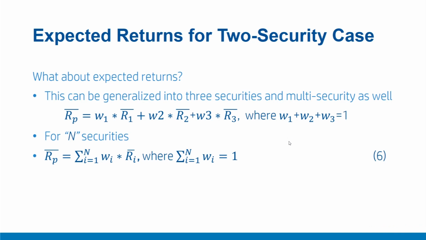And generalizing the result, total expected returns on portfolio R_P bar equal to summation i equals 1 to N, W_i times R_i bar, where W_i's are the weights and R_i bar are the expected returns on security i.